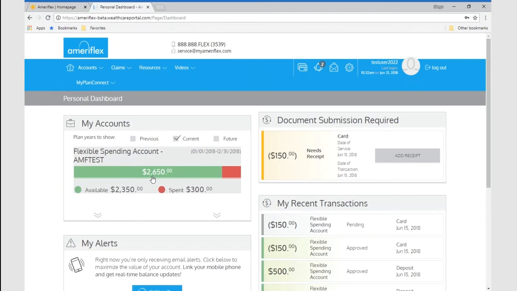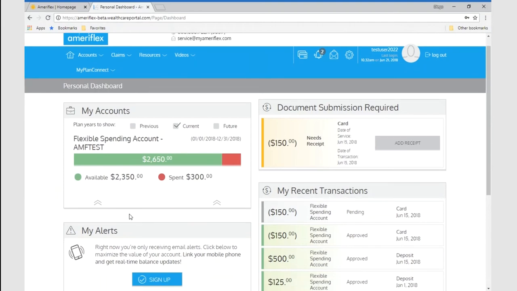Again, for the purpose of this demo, I have an example of a flexible spending account for a calendar year 1/1/2018 to 12/31/2018. It shows the total amount that they have elected as well as how much is currently available and how much they have spent. If they have multiple accounts, that information will be shown in here, and they can expand this window in order for them to be able to see that information.